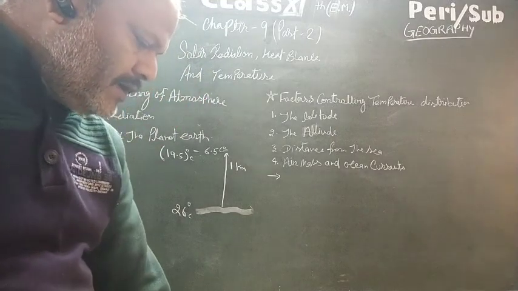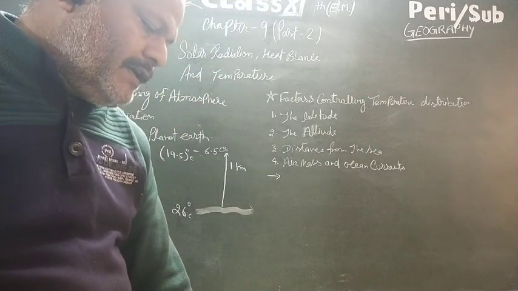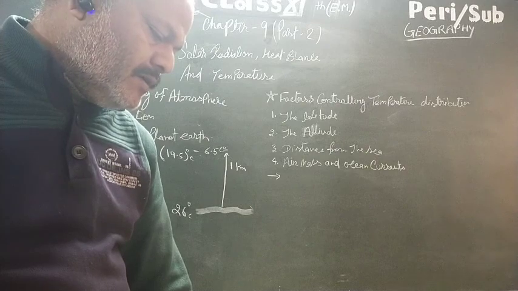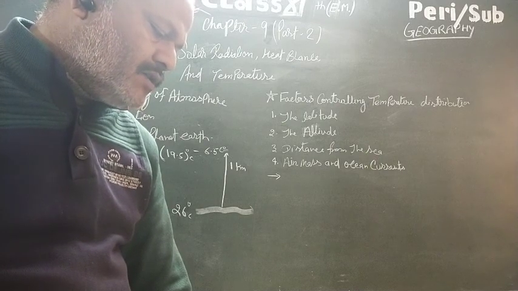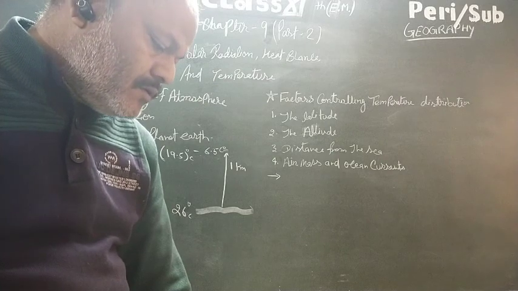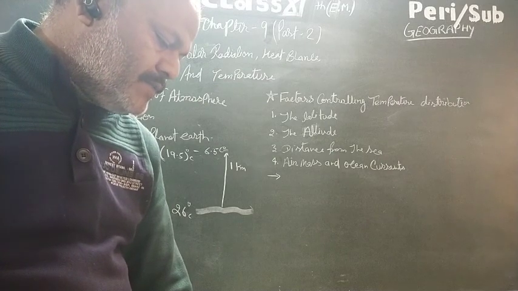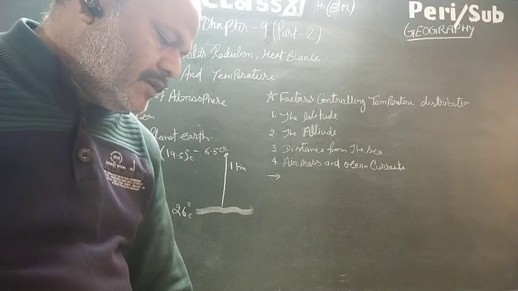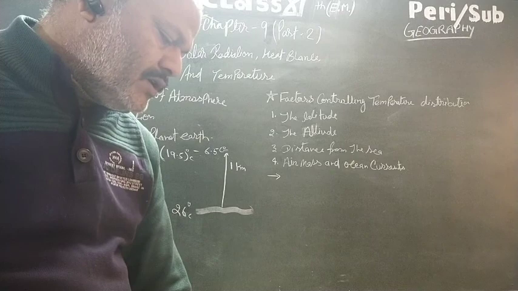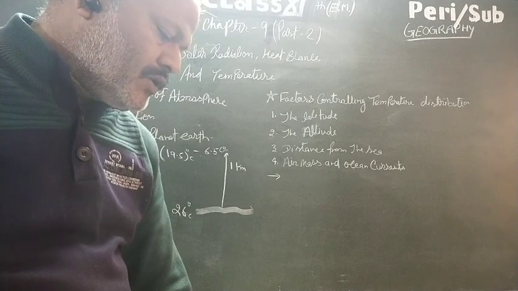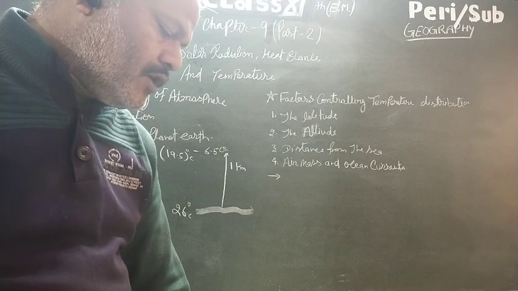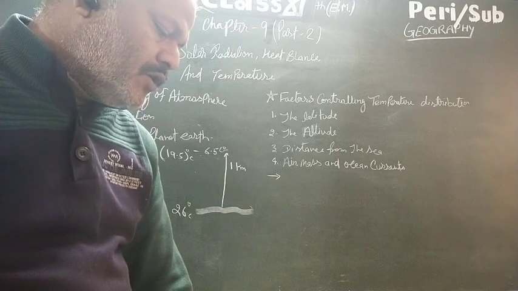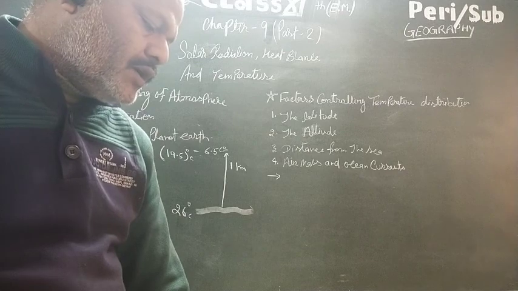Air mass and ocean current. Like the land and sea breeze, the passing air mass also affects the temperature. Places which come under the influence of warm air masses experience higher temperature, and places that come under the influence of cold air masses experience lower temperature. Similarly, places located on the coast where a warm ocean current flows record higher temperature than places located on the coast where a cold current flows.